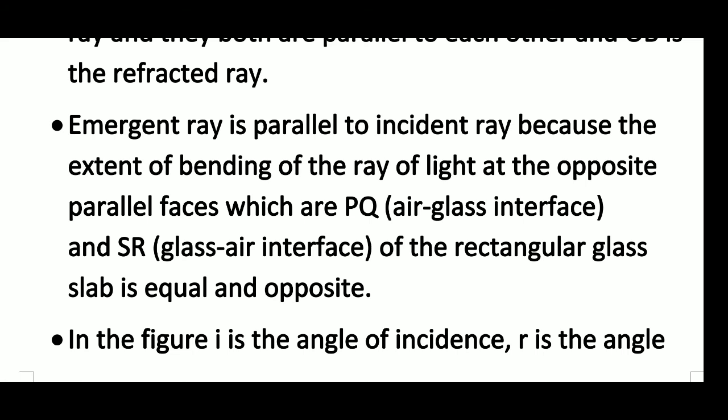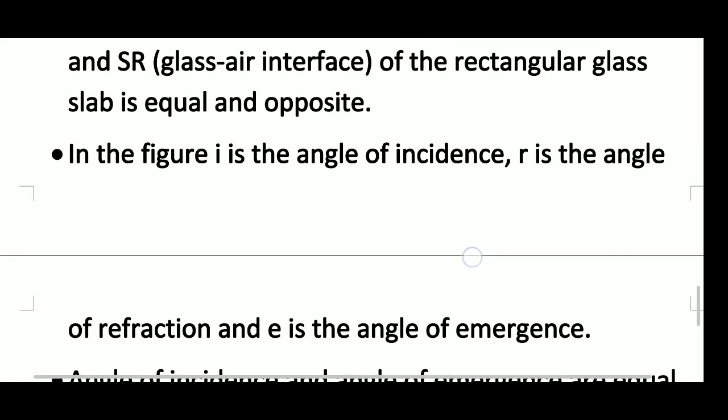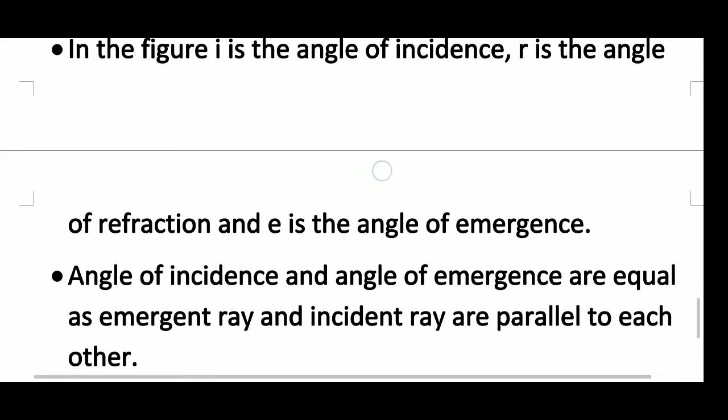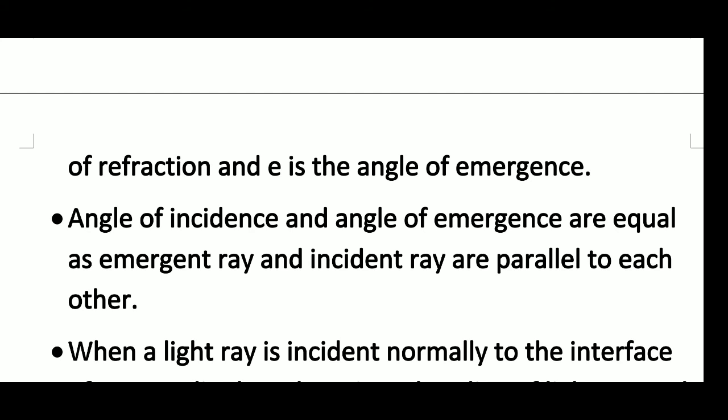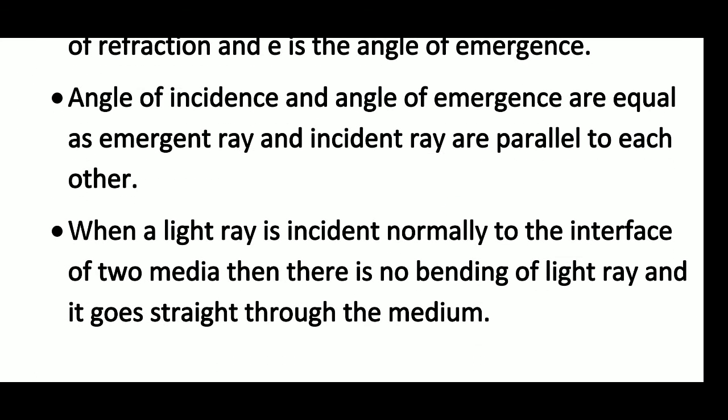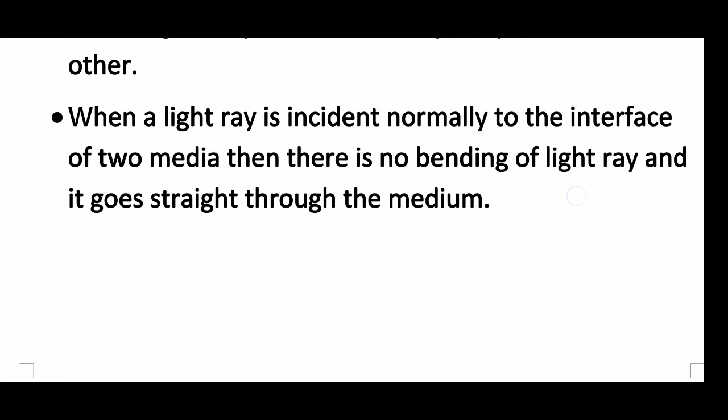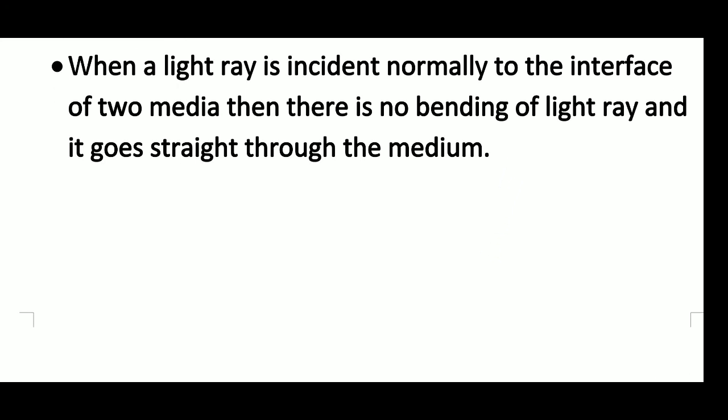In the figure, I is the angle of incidence, R is the angle of refraction, and E is the angle of emergence. Angle of incidence and angle of emergence are equal as the emergent ray and incident ray are parallel to each other. When a light ray is incident normally to the interface of two media, then there is no bending of the light ray and it goes straight through the medium. It means when perpendicular they enter, at that time it goes without bending. Okay, thank you so much.